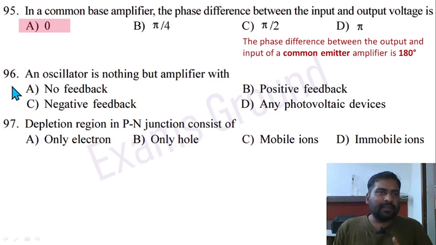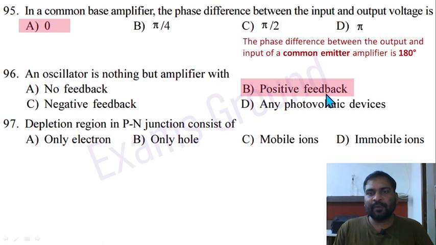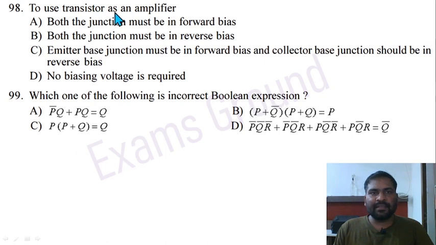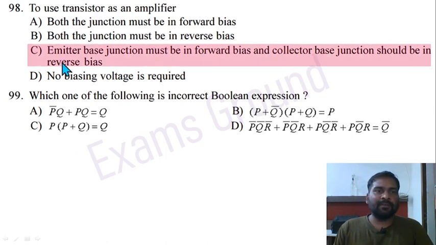So this is also very important. It can be asked. Question 96. An oscillator is nothing but an amplifier with positive feedback. Option B is correct. Question 97. The depletion region in a PN junction consists of immobile ions. Question 98. To use a transistor as an amplifier, option C is correct. The emitter base junction must be in forward bias and the collector base junction should be in reverse bias.